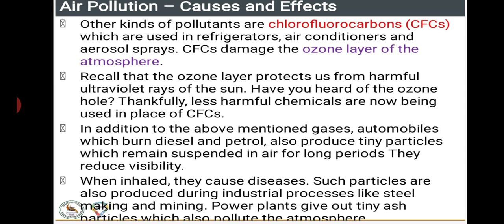Not only power plants, but any metal producing factories, or even stone crushing units, release a number of tiny particles. Whenever we inhale them, they start to deposit in our lungs. They will cause severe lung problems or even severe respiratory problems. Thus these tiny particles and even larger particles mainly affect the living things in our environment.